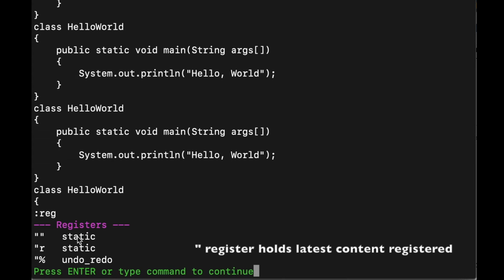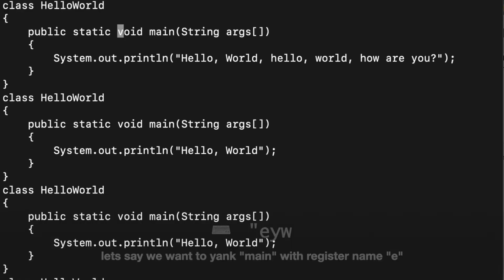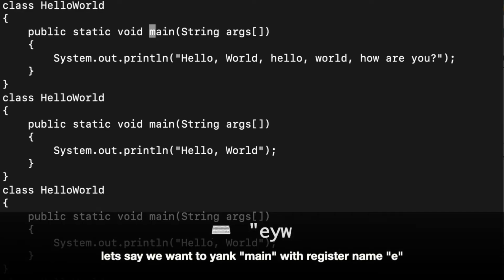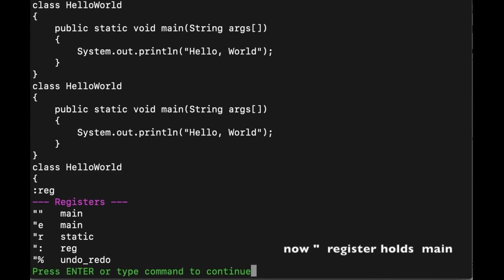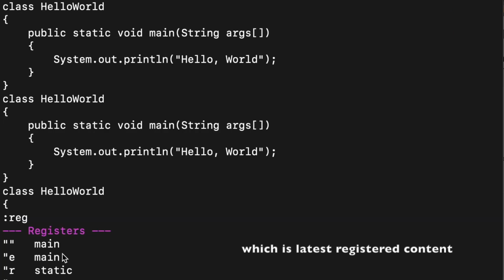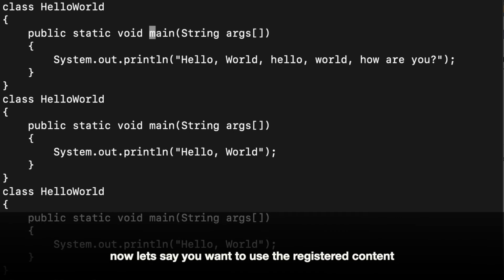So let's say we yank something else. Let's say I'm yanking main with register name E. Now if you see, this one has main. So the unnamed double quote register stores the recently registered content, and double quote E is the main.